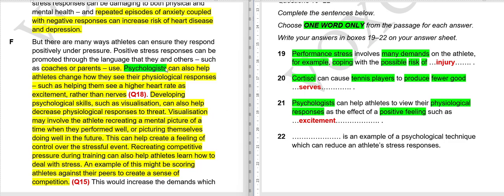Here they're saying psychologists can help athletes change how they see. Here they have written "see", and here they have written "view" their psychological responses as the effect of a positive feeling. So helping them see the higher rate as excitement. This is our positive feeling, rather than nerves, and nerves is our negative feeling. I hope it is clear. So what I will do is, just give me 1 second, guys.